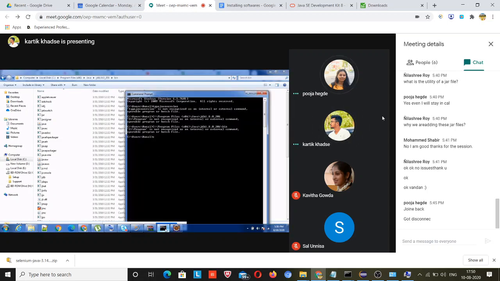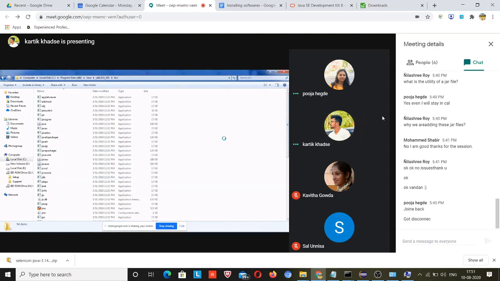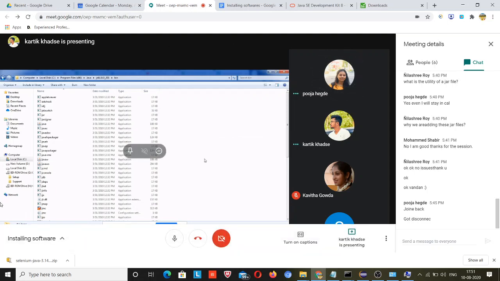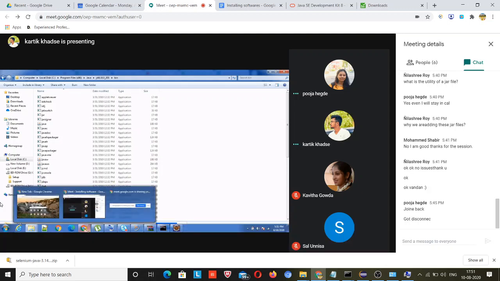Now right click on computer. No, don't do this. Right click on computer. Karthik, above the local disk C there is a computer option.